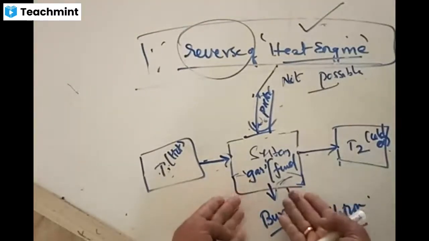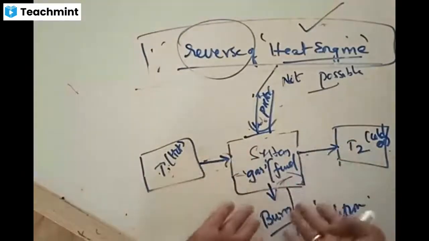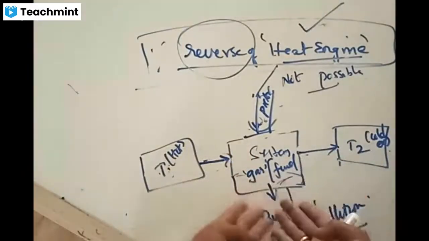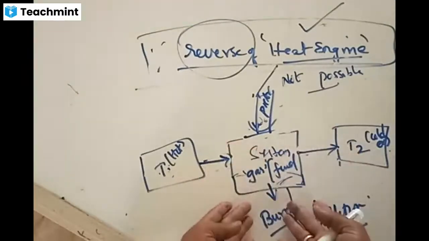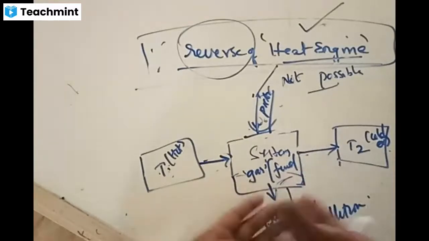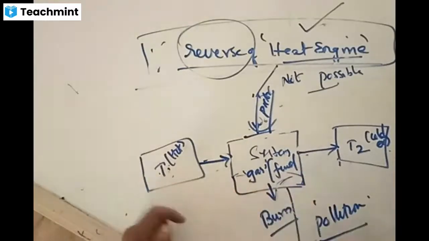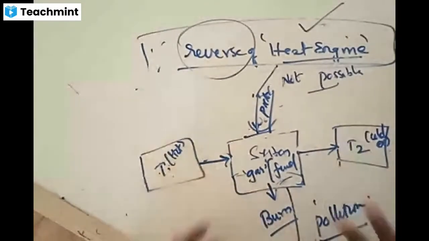You can take anything, but first of all, it should be available at lesser cost. It should be available in plenty. If it is wood, how much wood can we bring? If it is cloth, how much cloth can we bring? If it is paper, from where can we arrange it? Now how many vehicles are running on the roads? All are heat engines only. And if you say wood or paper or something else, how much would we need to get?